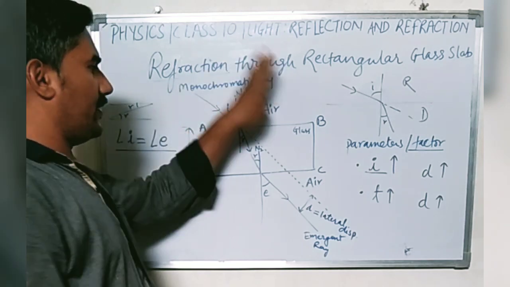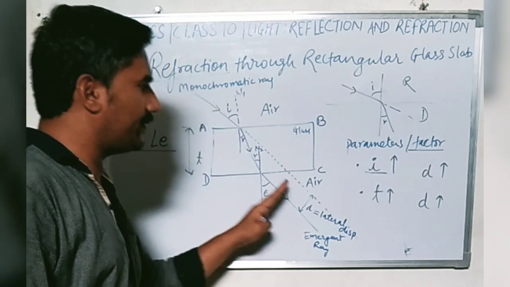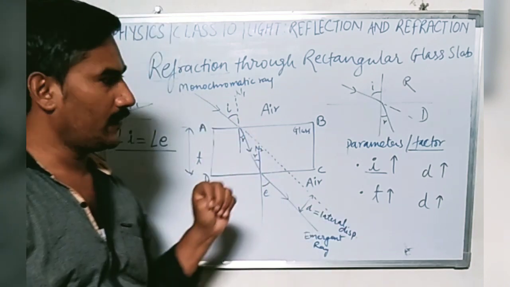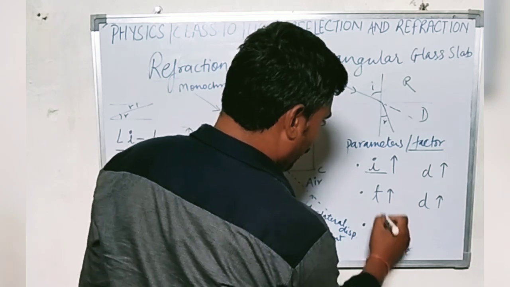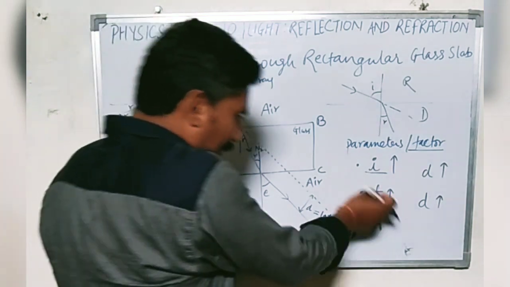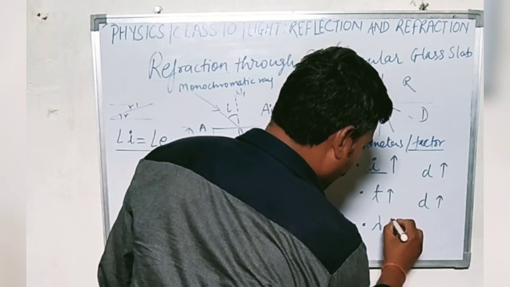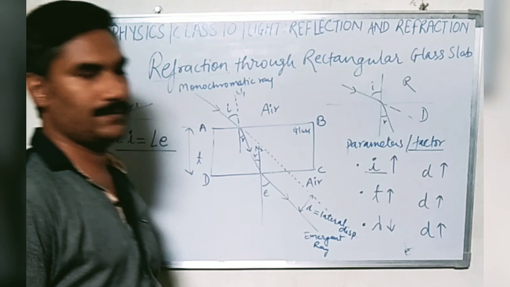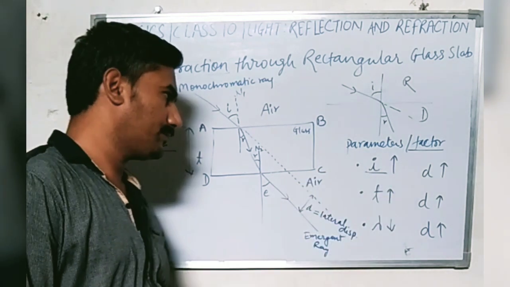Similarly, if we change the color of the incident ray of light, it will also affect the lateral displacement. But how does it affect? If the color is changed and the wavelength of that color decreases, then lateral displacement will increase.